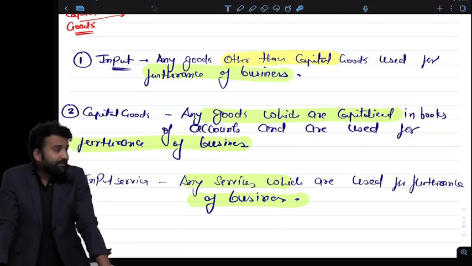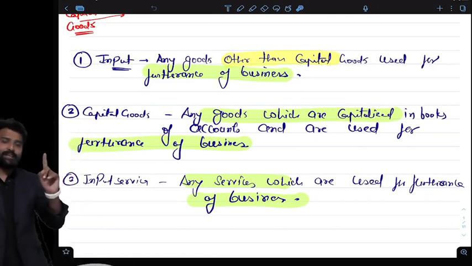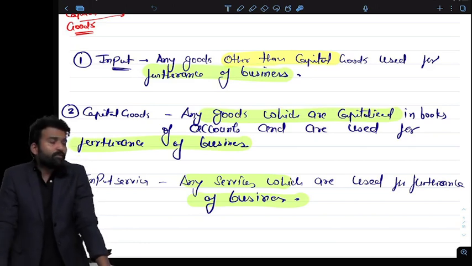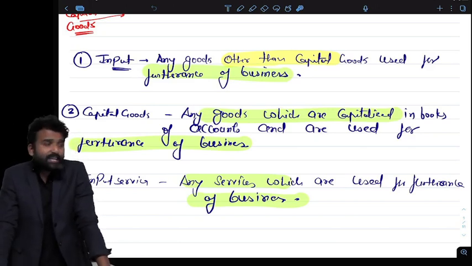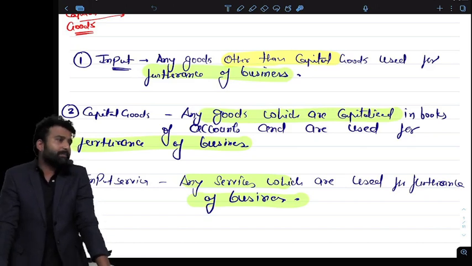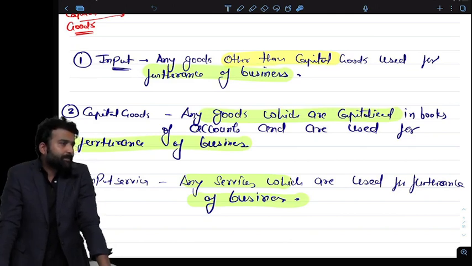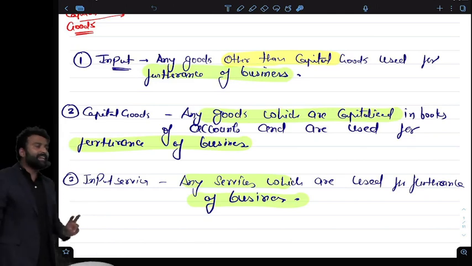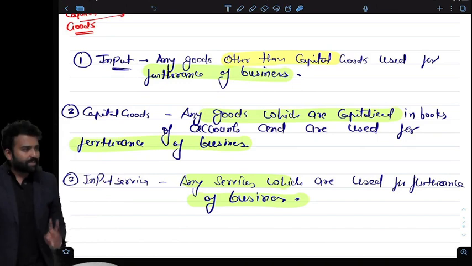So if I am buying material, capital goods, or services, the first thing I have to check is whether it is useful for my business or not, whether it is necessary for furtherance of my business or not, whether I am buying it for the use of my business or not. If yes, then I can claim credit. Otherwise, if I am not buying it for business, I cannot claim credit of that. Are you getting my point? Yes, very nice. So first of all, if I am buying anything and have paid any tax, it should be for the furtherance of my business only.